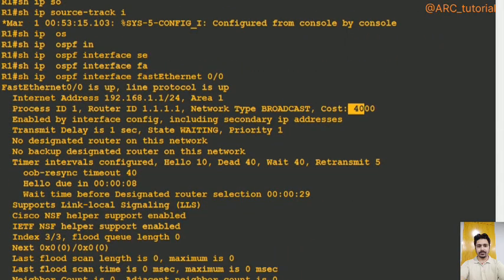That is why cost is now 4,000, because you divide 40,000 by 10. That is why it has now become 4,000.